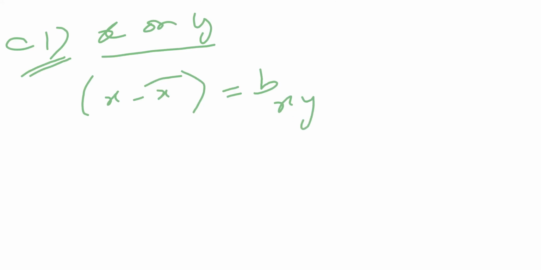X on y meaning this is x and that is y. The regression equation is x minus x bar equal to b of x on y into y minus y bar.